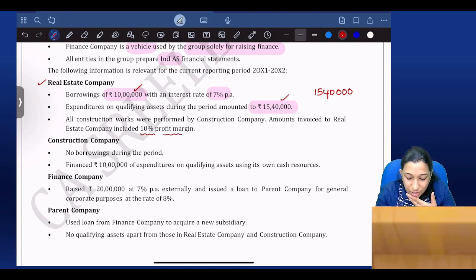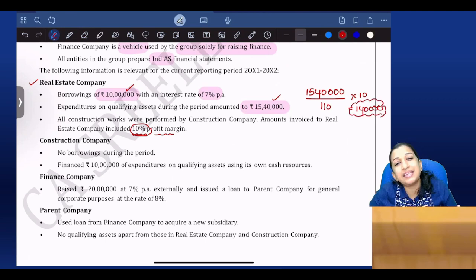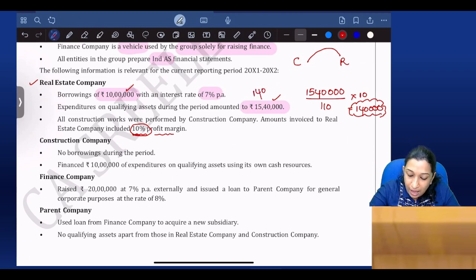So this construction company is charging a 10% profit margin, which means this is 110 into 10. 1,40,000 is to be eliminated as unrealized profit, which means the construction company did the work for 15,40,000 of which 10% represents their income. So all the intercompany transactions are to be eliminated. So we should see the asset value as only 14 lakhs and not 15,40,000.